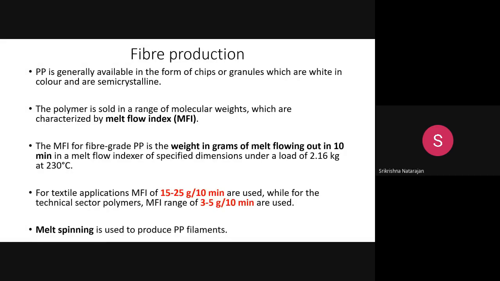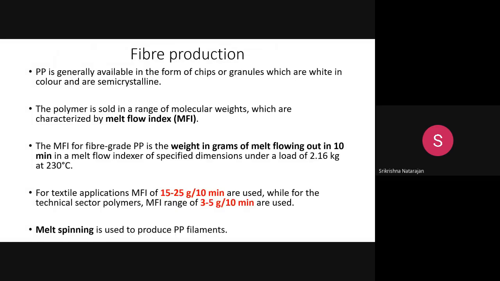This is one of the tests which we need to do to express which type of application I can go for. For example, for a textile application, you need a melt flow index of say 15 to 25 grams in 10 minutes, because for textile application we need to produce polymer where the viscosity is medium. We do not want a very high viscosity.